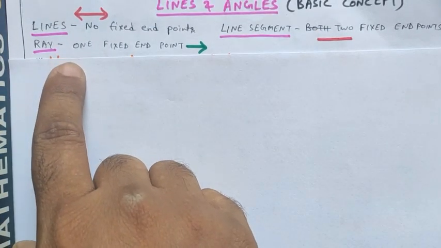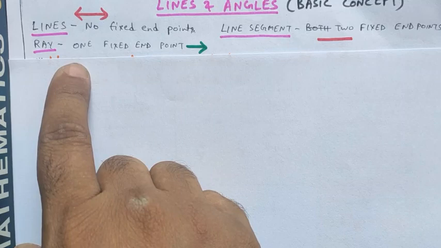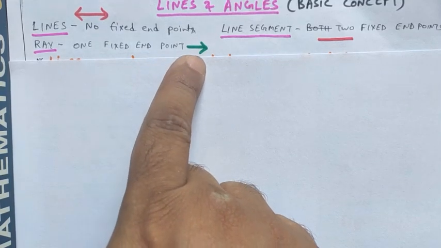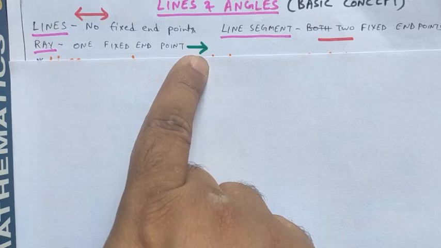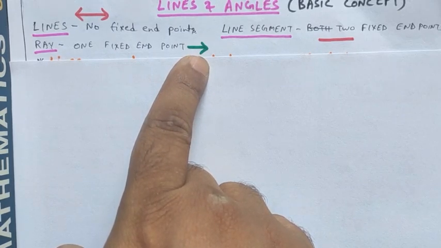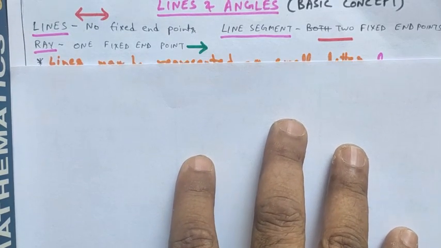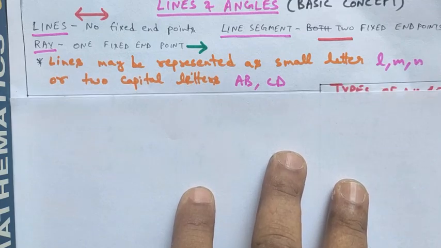A ray is a part of a line which has only one endpoint. It can be extended endlessly in one direction only. Got it? The rest you have already studied, I am just giving you the basic revision.